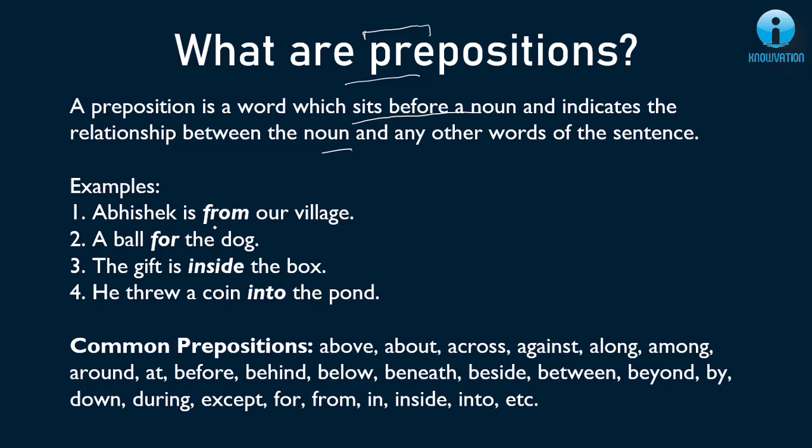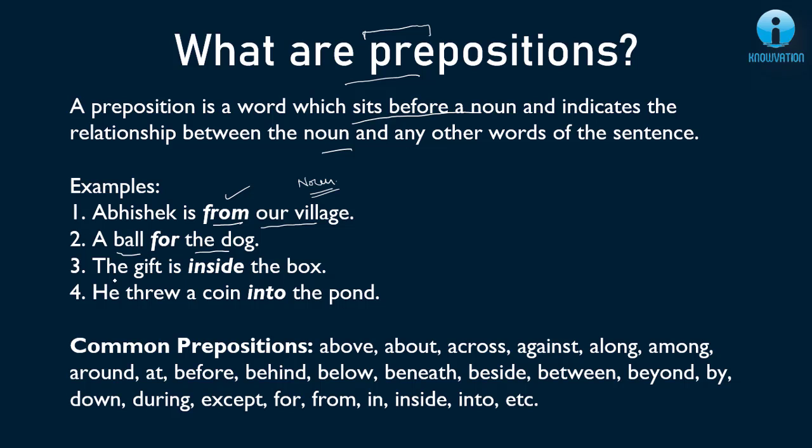So let's understand this definition with some examples. First is, Abhishek is from our village. So here, our village is a noun. Okay, so it's the name of the place, so it's a noun, and the word from is relating our village to Abhishek. Alright, so it is showing a relationship, hence from is a preposition. Next, a ball for the dog. So the dog is my noun and for is showing its relation with the ball, hence for is a preposition.